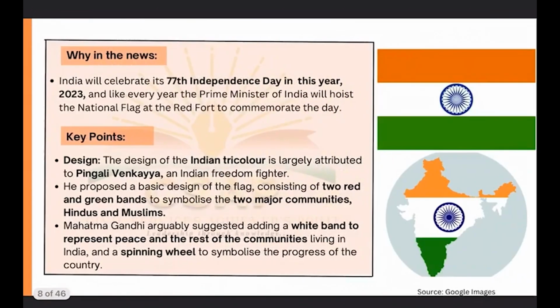The design of the Indian tricolor is largely attributed to Pingali Venkaya, an Indian freedom fighter, who proposed the basic design of this flag, which consisted of two red and green bands to symbolize the two major communities, Hindus and Muslims. Mahatma Gandhi arguably suggested adding a white band to represent peace and the rest of the communities living in India, and a spinning wheel to symbolize the progress of the country.